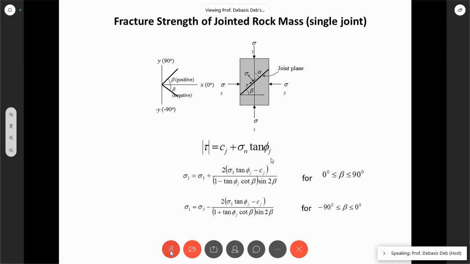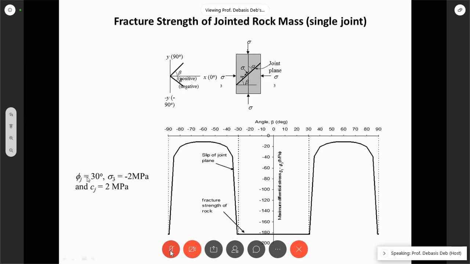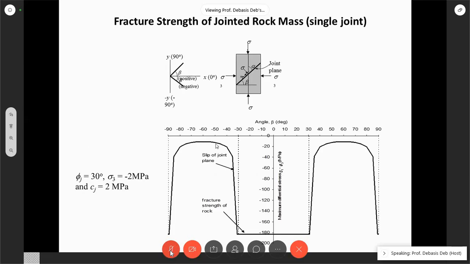And you can see this theoretical graph here, how it looks. Now, you do not see the negative beta angle. Just see the positive beta angle first, to understand what this equation is. See, this has been plotted considering phi j is 30 degrees, sigma 3 is minus 2 MPa, and Cj is 2 MPa. Okay. Using this formula, we have plotted it. Now you see what happens here.